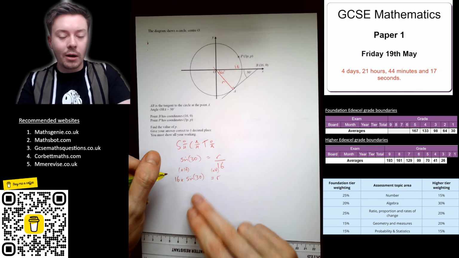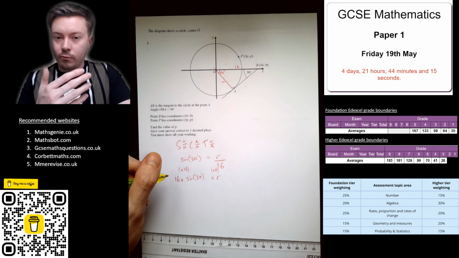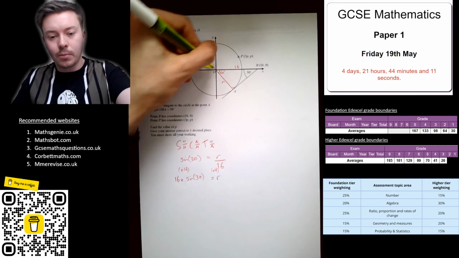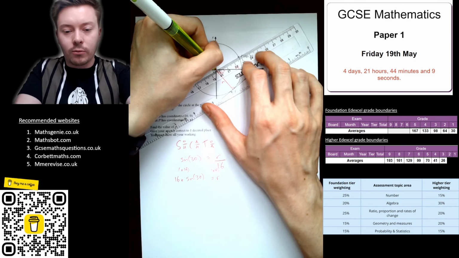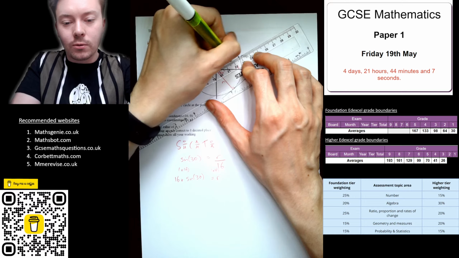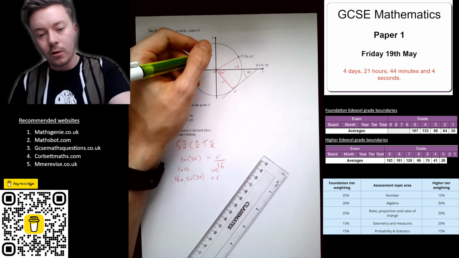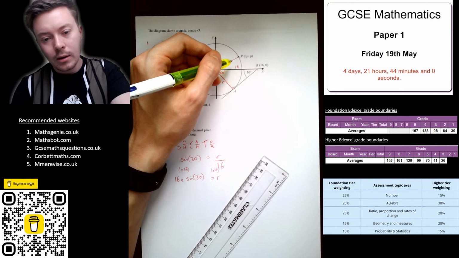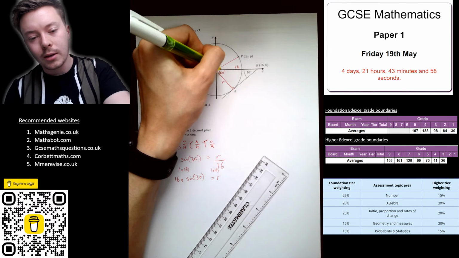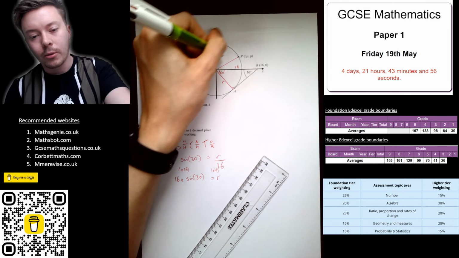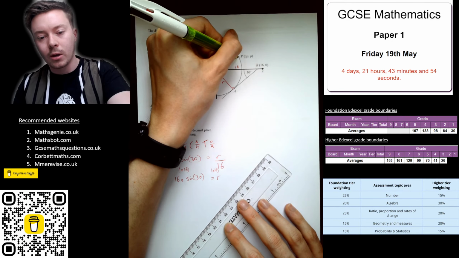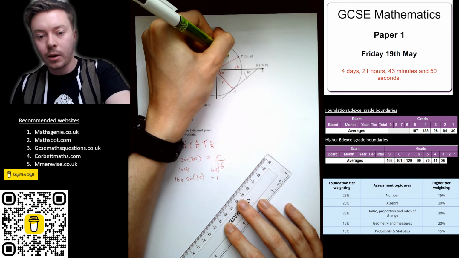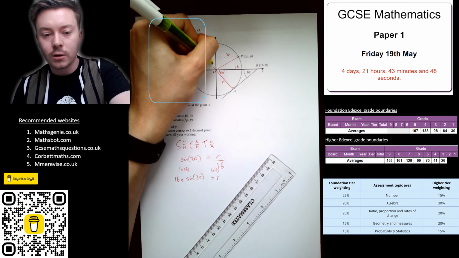I'm going to keep it like that for the moment, because if I change it into a decimal, I could get a rounding error later on when I'm working out these p's, 3p and p. So I'll draw that radius on now as well. That might help, might not. I don't have any angles here, so I can't be sure of that. But if I went along, I'm going to do it above this triangle because it'll make it a bit easier to see. That is a distance, x, of 3p, and then this is a height of p.